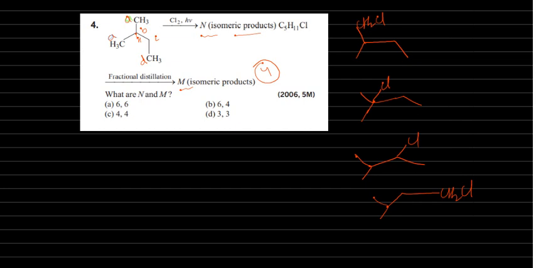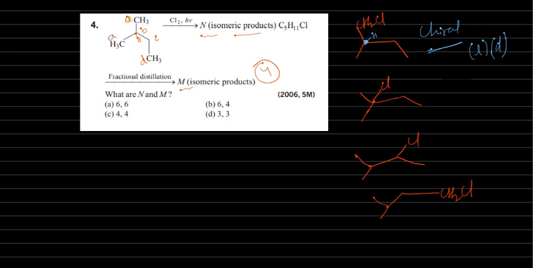Any chiral carbon here? This is the chiral carbon. Chiral carbon means all 4 different groups are attached to the same carbon. Whenever a chiral carbon is there, it can exist as L isomer and D isomer. So here 2 isomers are possible.